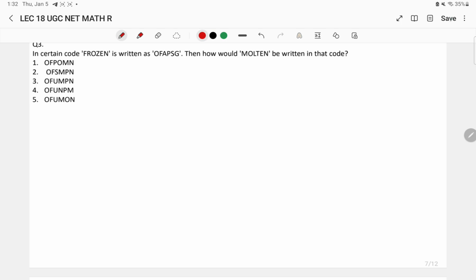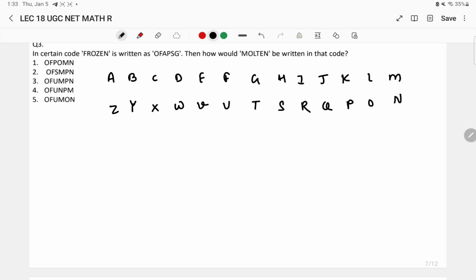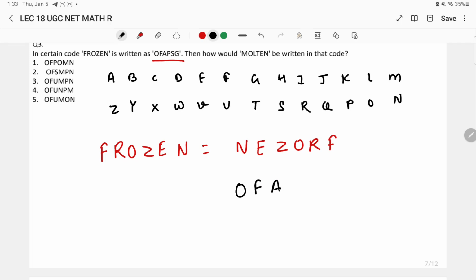So for that I'll write here the alphabetical letters. Here, FROZEN, if we reverse this word, we get NEZORF. Now this word FROZEN has been coded as OFAPSG. Okay, we compare the reversed word with the code that has been given for FROZEN.